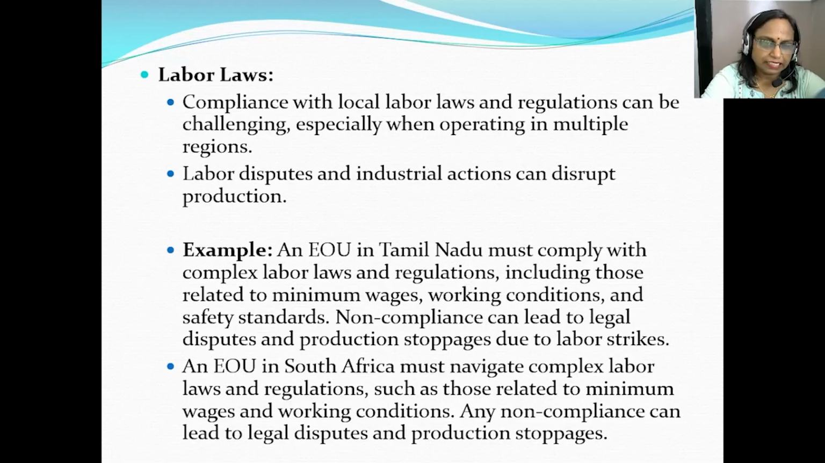Another example is from South Africa. An EOU in South Africa must navigate complex labor laws and regulations, such as those related to minimum wages, working conditions, etc. If there is any non-compliance, then the company may face the challenge of legal disputes and production stoppages.